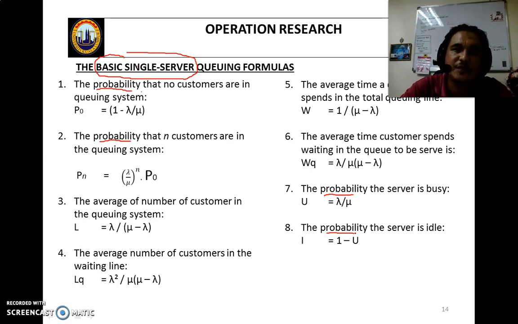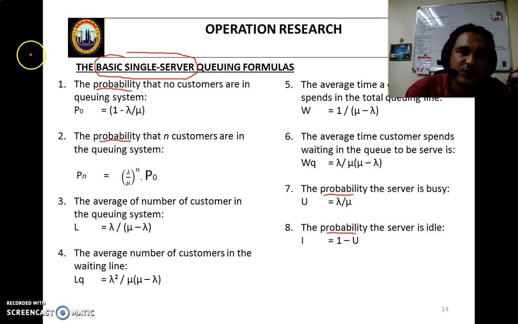Product is the client. If you apply it in the bank, what is the probability of no customer in the system? In an ATM, or in a pump station, what is the probability of no customer in the system?